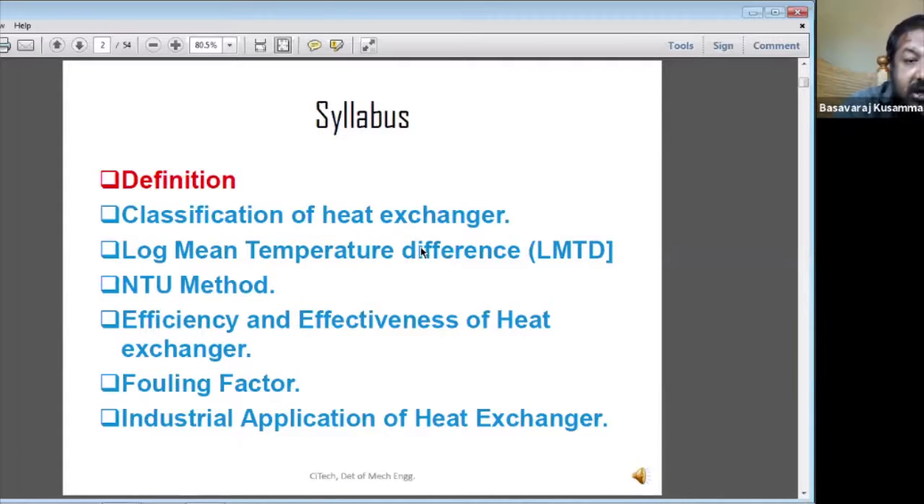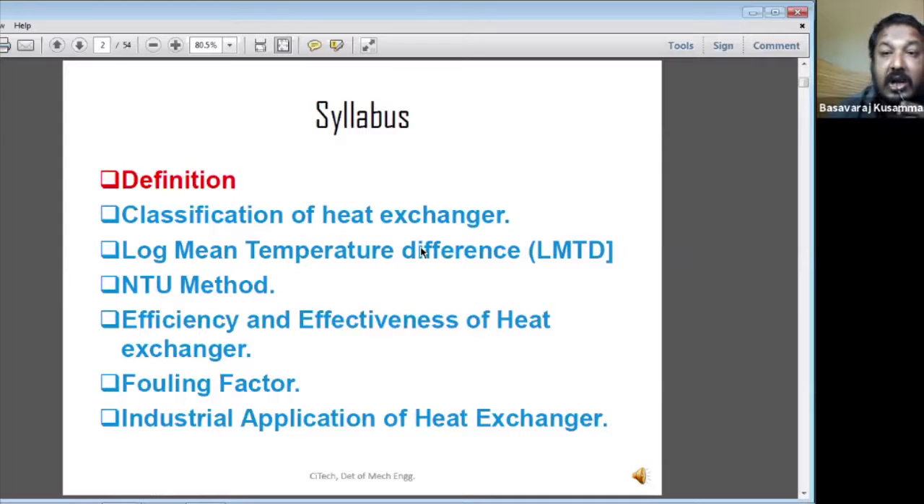Then the efficiency and effectiveness of the heat exchanger, the fouling factor, and industrial applications of the heat exchanger. We will look into all these objectives. After the completion of this chapter, you will come to know what the types and classifications of the heat exchanger are, what the NTU method is, and what the LMTD method is, used to calculate the exit temperature or inlet temperature of the heat exchanger. So they use the log mean temperature difference and NTU method.